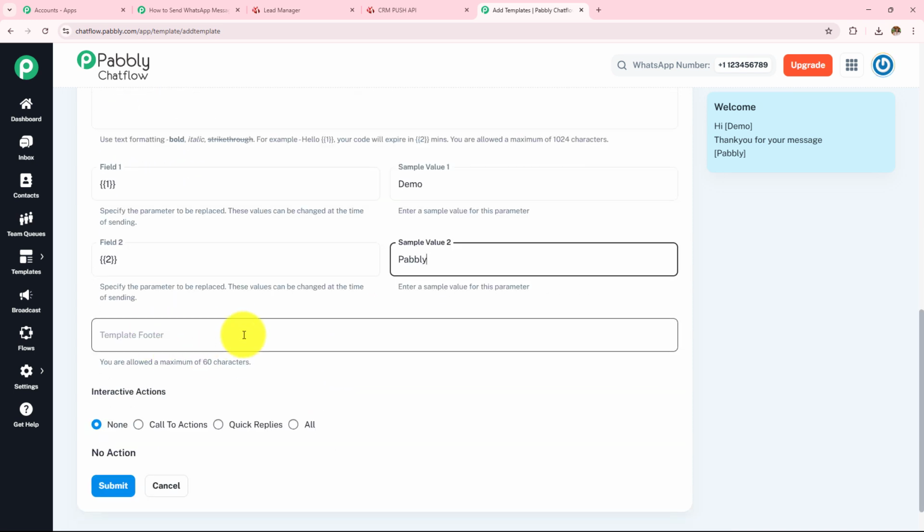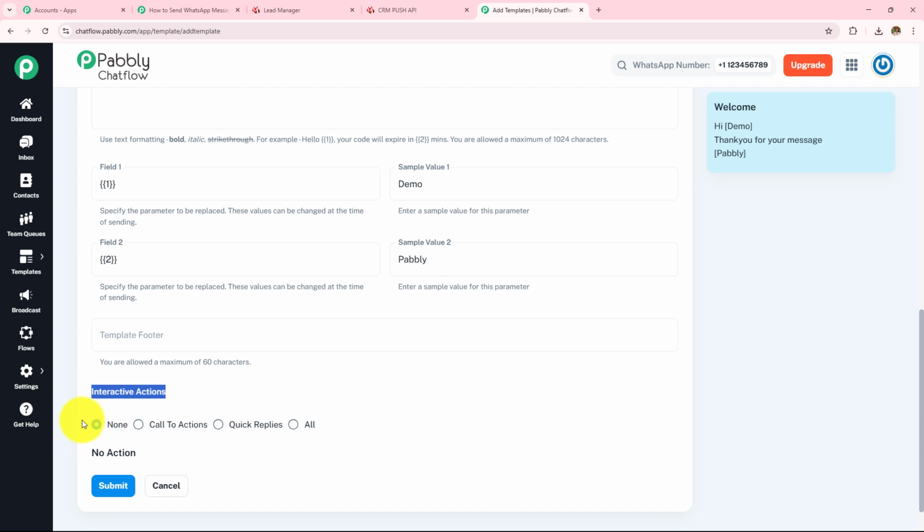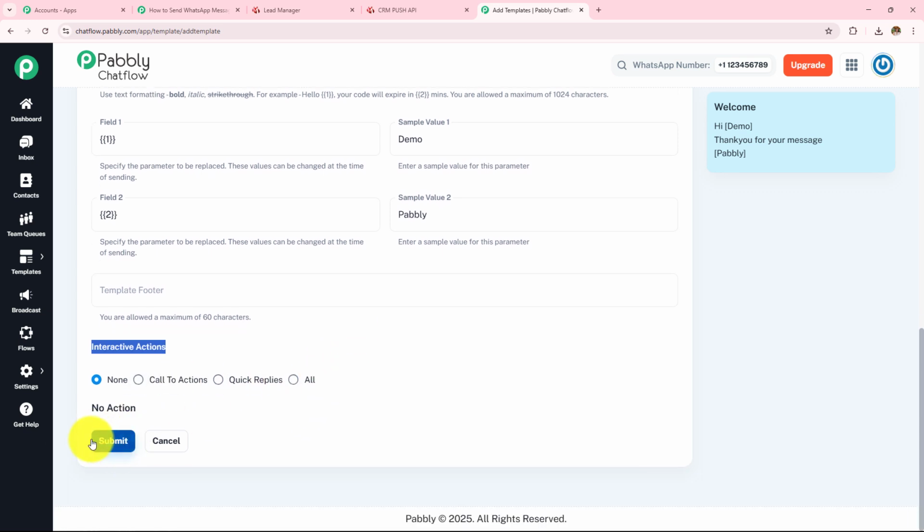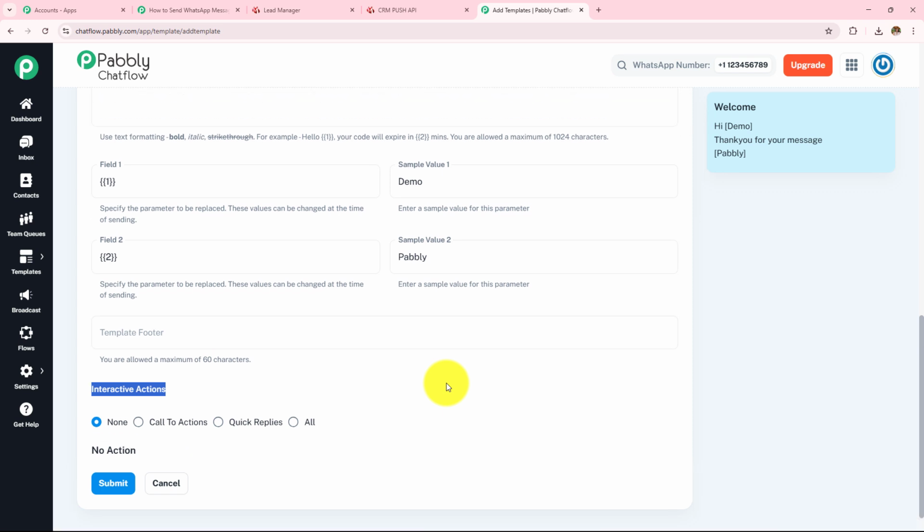Now here the footer is not a required one. I do not want to enter the footer. In the interactive section I'm going to select this as none. If you want to provide call to action or quick replies, you can select according to your choice and preference, and then you simply have to click on this submit. After a few hours your template will be approved, and then you can use this template in your workflow. So this is how you can create a new template.